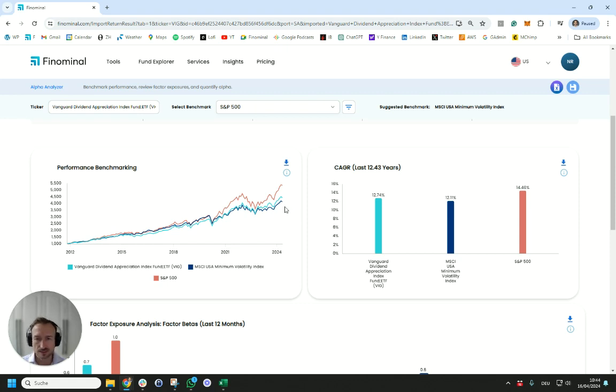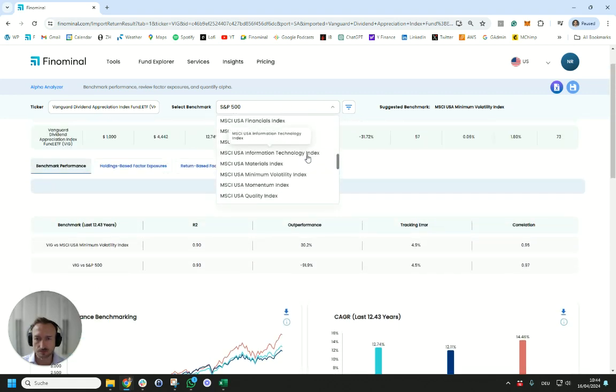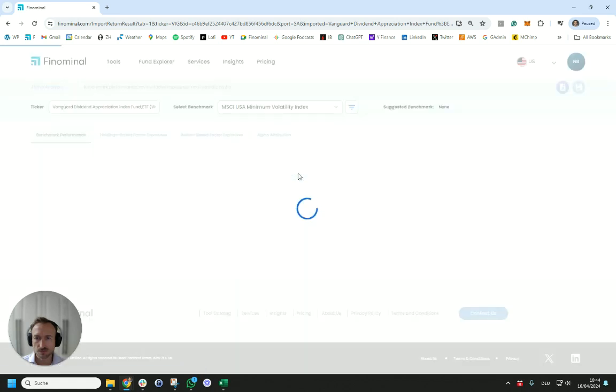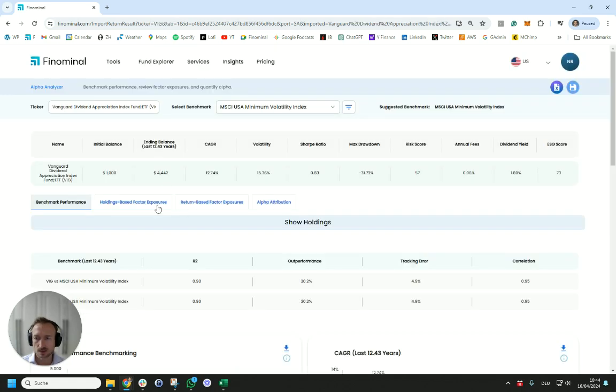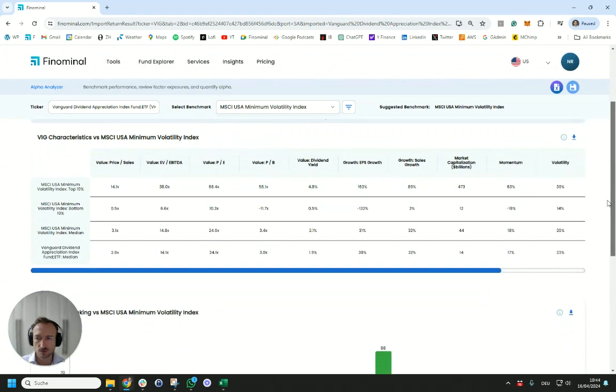Now, if you want to dig into that further, one thing we can do is switch the benchmark to the US Minimum Index, and we can look at a holdings-based factor exposure analysis. Now, what this simply shows us is the fundamental metrics of the US Minimum Index versus VIG. And the one that I'm going to focus on is dividend yield. So we see, for example, that VIG has a dividend yield of 1.9% compared to the Minimum Index of 2.1%, so quite comparable.